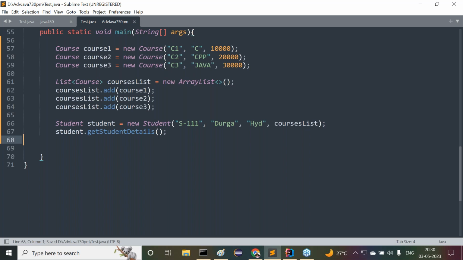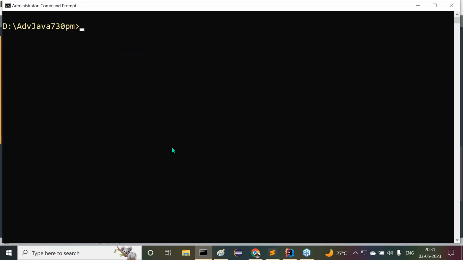Of course, in the tabular representation, the slash t's and slash n's are not adjustable. Again, we are going to redesign the content here now. Right? Now let us check this clearly. javac Tester.java.